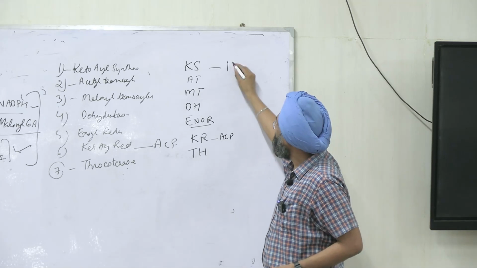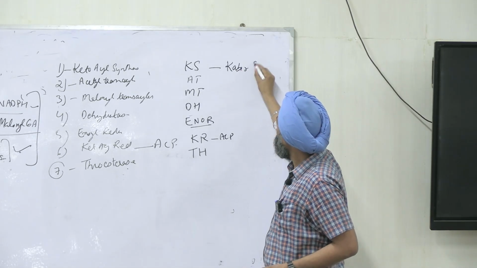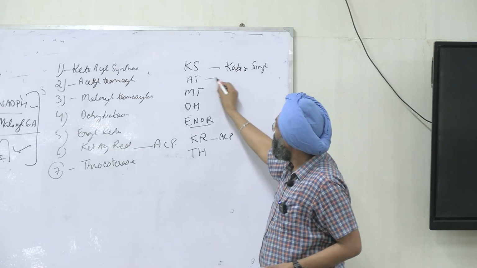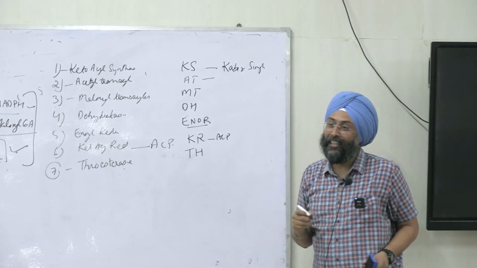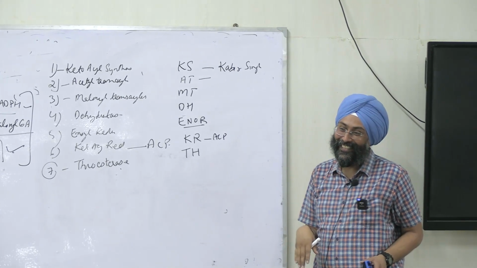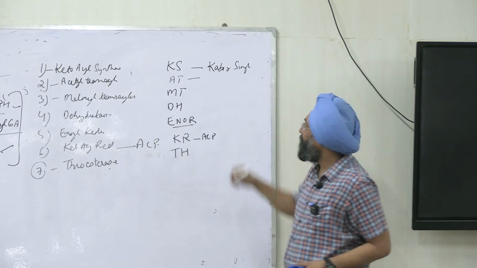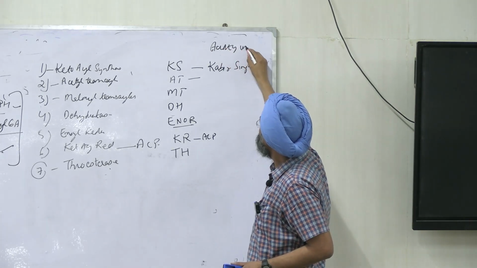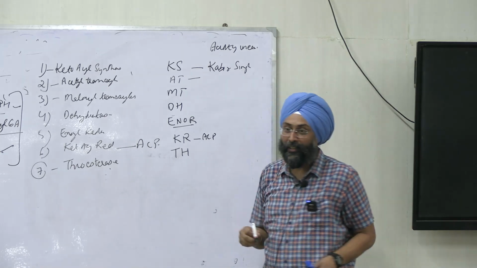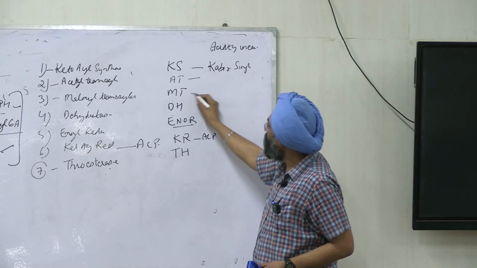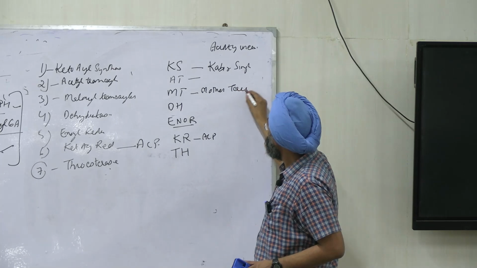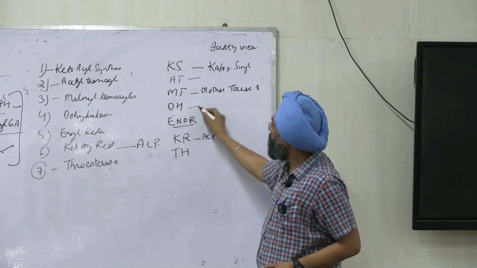Movie is there, Kabir Singh, right? What was going with Kabir Singh? He was having acidity, and he is very uneasy, right? So he went to Mother Teresa hospital, where?